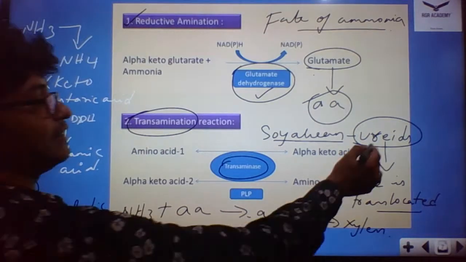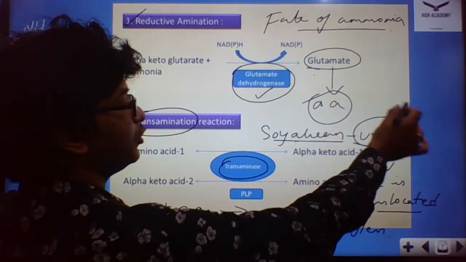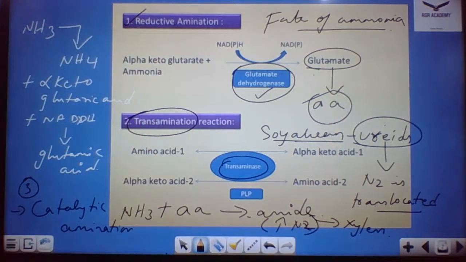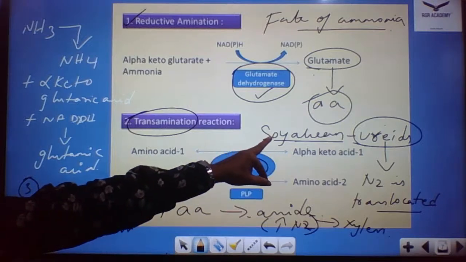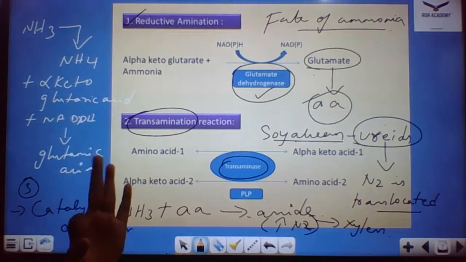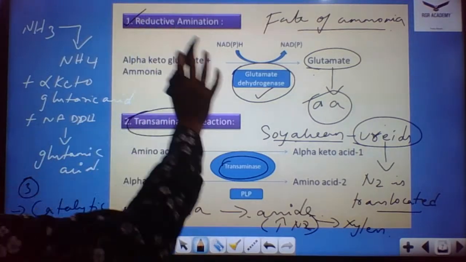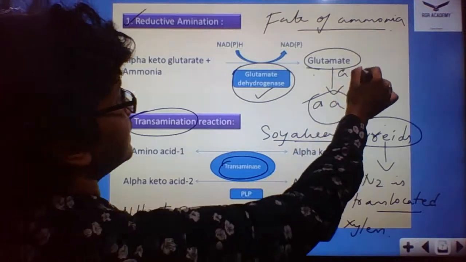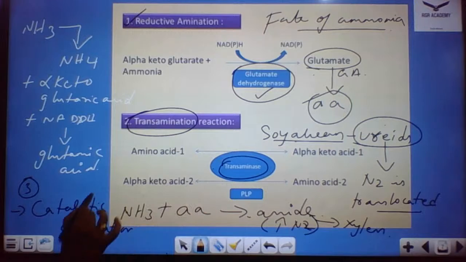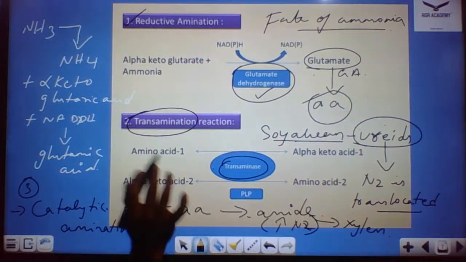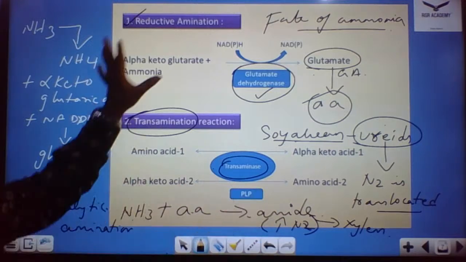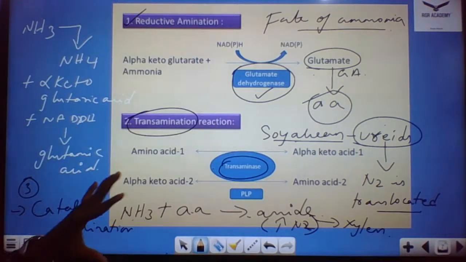But in certain cases like soya bean, you could see ureides instead of amides, where the ureides will be formed directly and the nitrogen itself is getting translocated. So this is the fate of ammonia. Three steps that you should remember: reductive amination, where you remember glutamic acid, from which the other amino acids are formed; transamination; and the third, catalytic amination, where the ammonia is combined with the amino acid. So this is about the fate of ammonia.